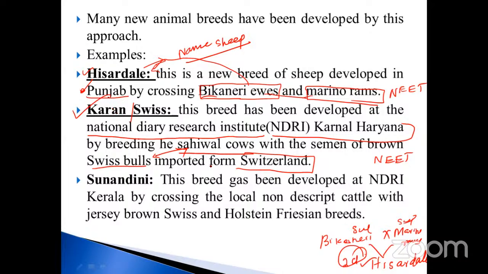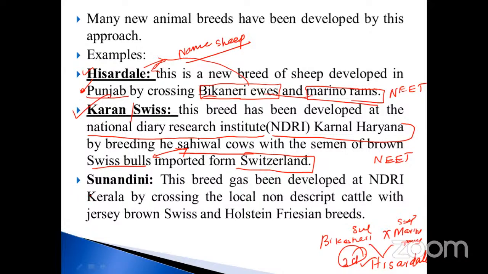Okay, the breed is Sahiwal cow, and another one is the Swiss bull. When you cross these two, you will obtain the new breed, Karan Swiss. Where does this one come from? Switzerland. The Swiss bull's native place is Switzerland. This is another important one.